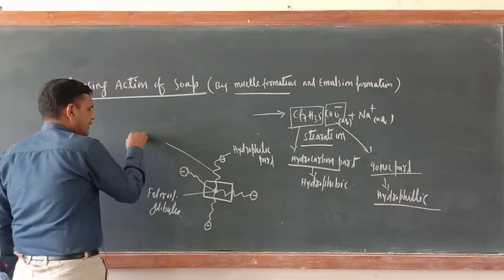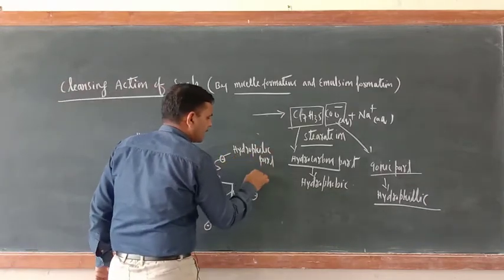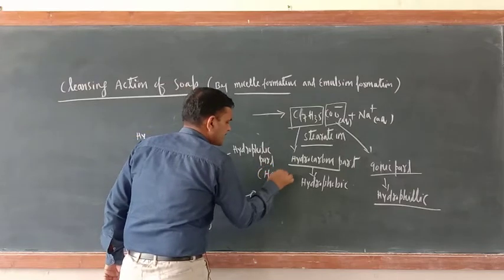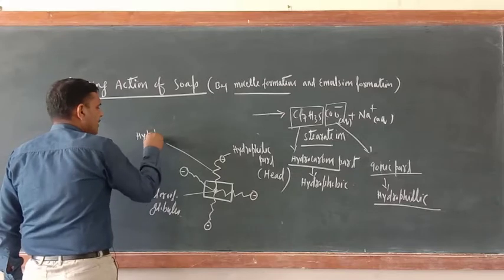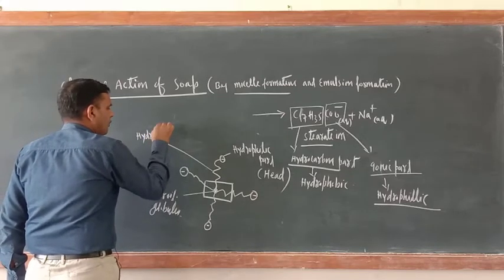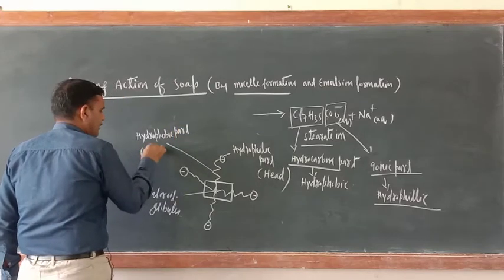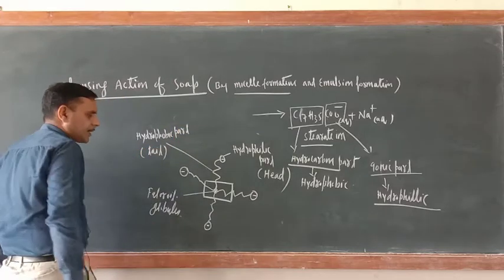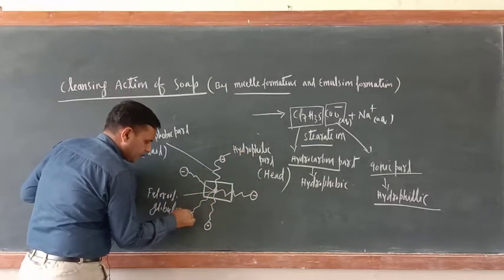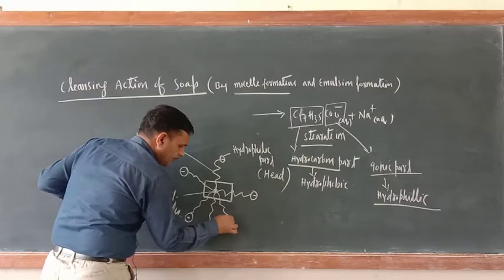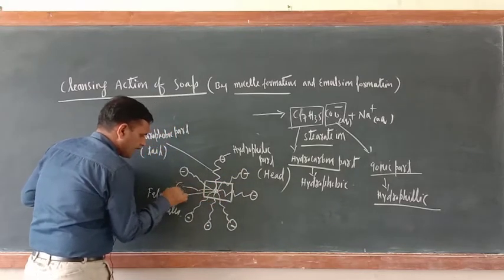And what about this one? This is the tail. What is this one? This is the hydrophilic part, or this is the head, you can say. What about this one? Hydrophobic part, that is the tail. Okay, no problem at all. And now just see, it doesn't mean that only one will be there, many would be there. Negative, here also you can make negative, here also you make negative.